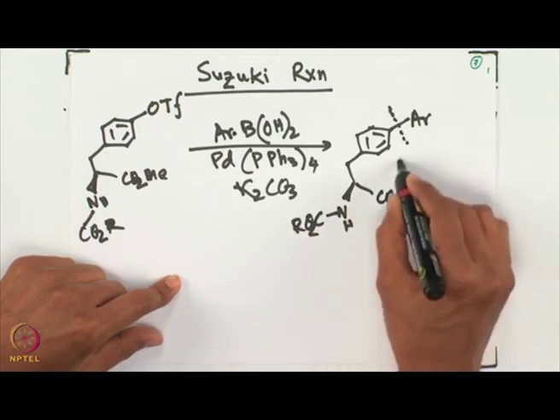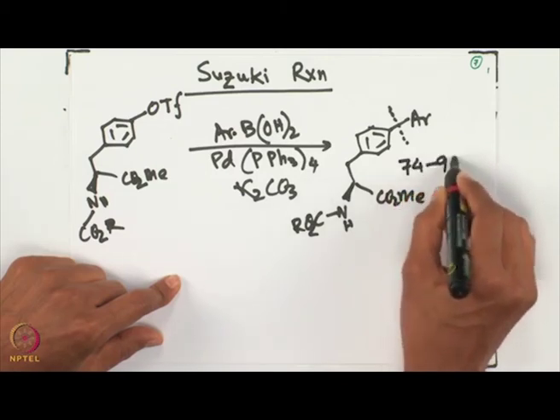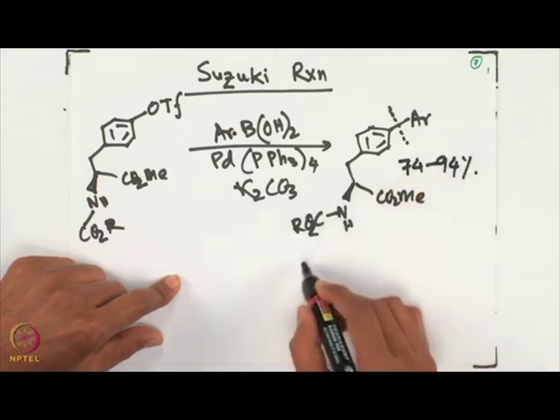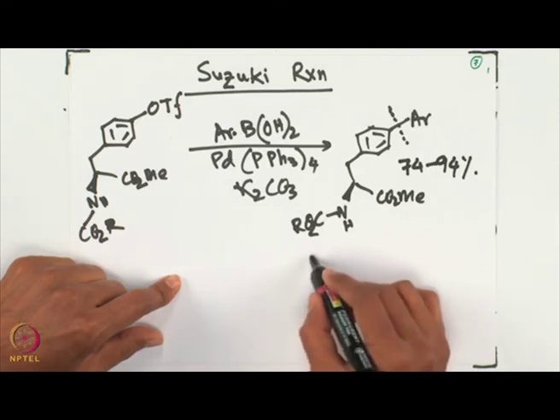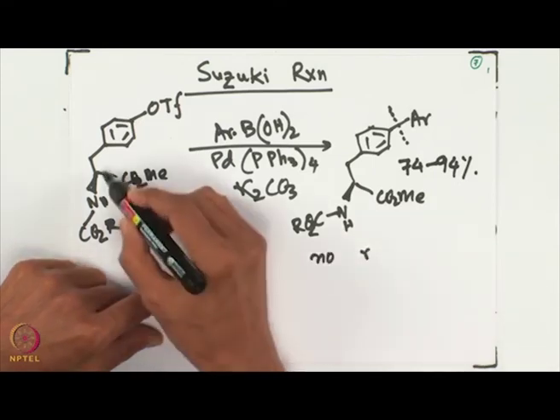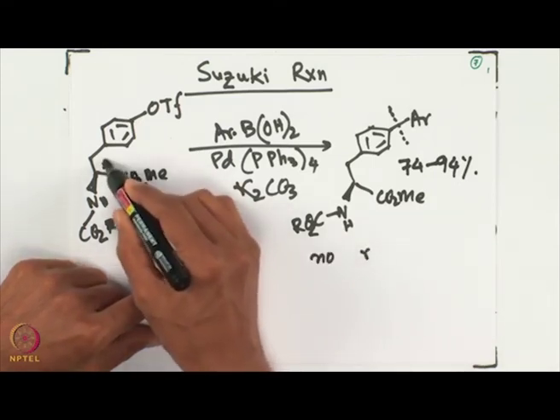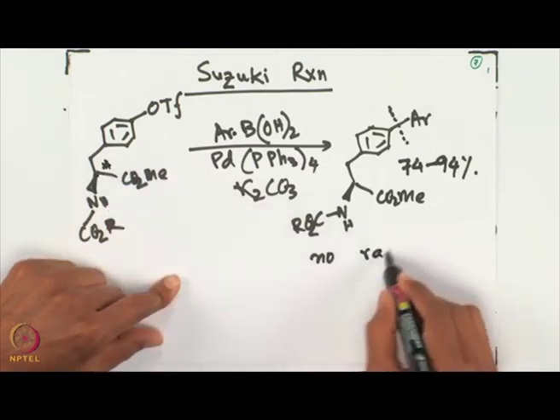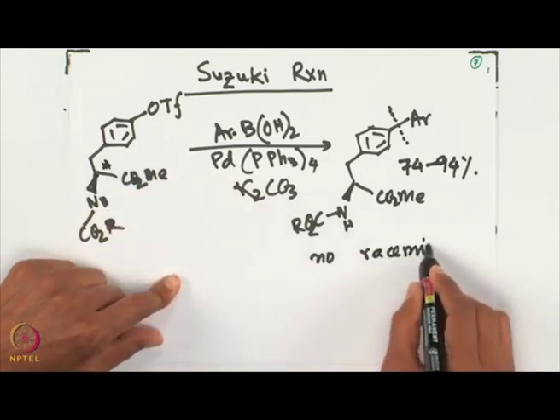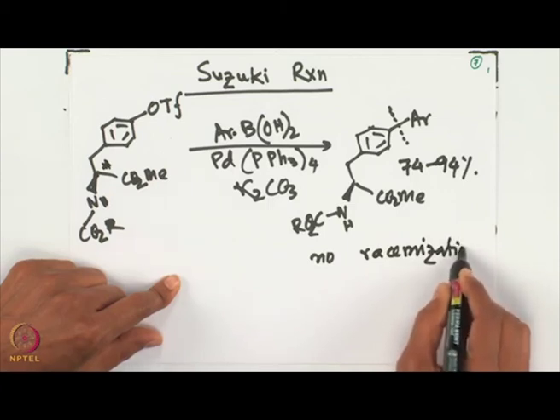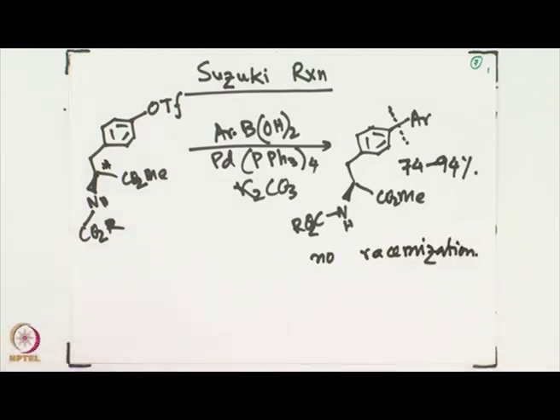And the yield for these reactions is usually very high, 74% to 94%, and no racemization. That is very important because you have a stereo center at this site, and we do not get any racemization. So, that is a very beautiful thing, one should be very proud of that from the Suzuki reaction.